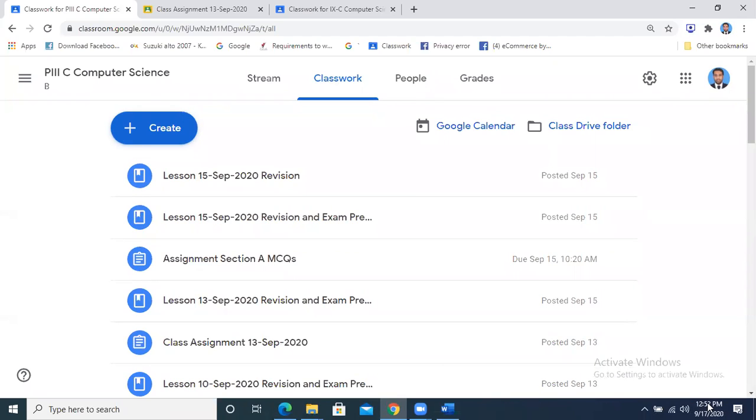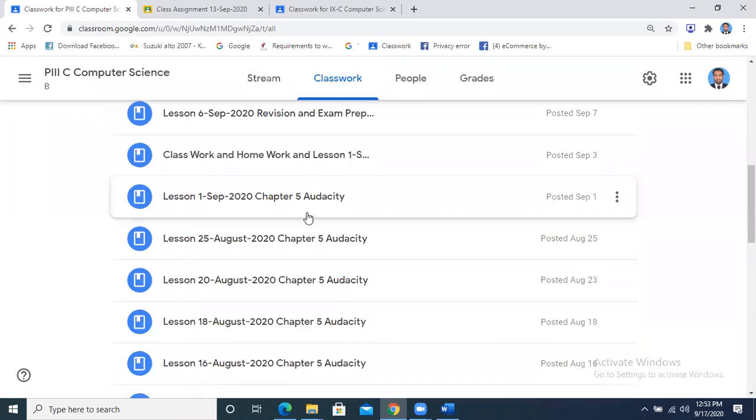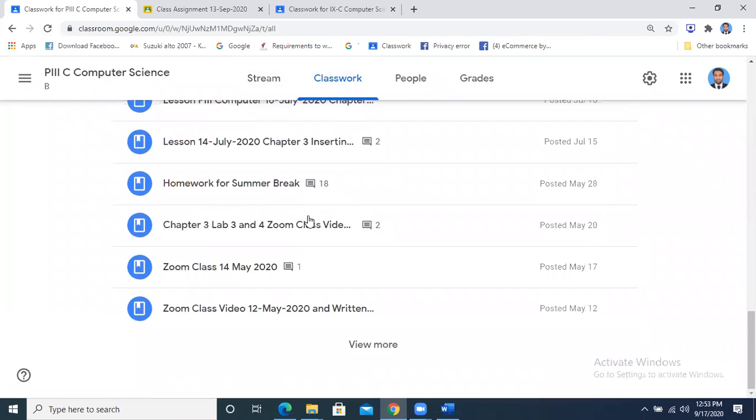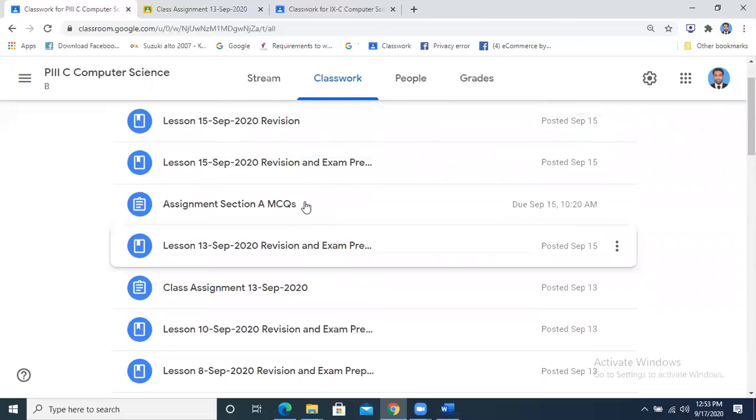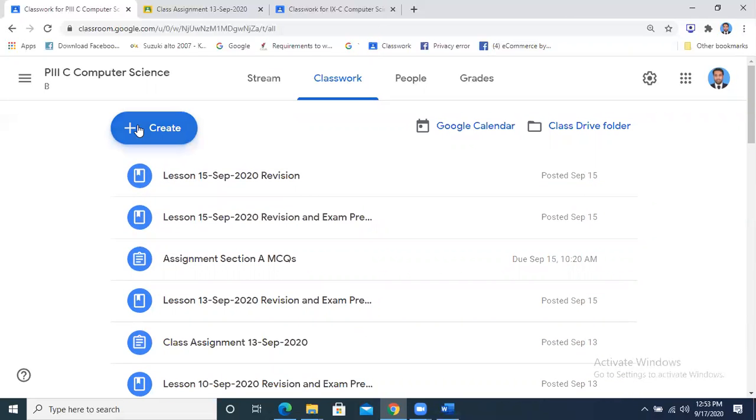Yes, sir. Okay, your answer is right. Some people are doing it, but why? Because their classes were merged within one Google Classroom, so that's why they have made separate classes now. But our class has been separate from the beginning. For example, this is the P3C class, so this is only for P3C computer. No other subject, no other class is in it. Even P3B is not in it. P3B is separate, P3C is separate. So that's why we are going to have our exam here.